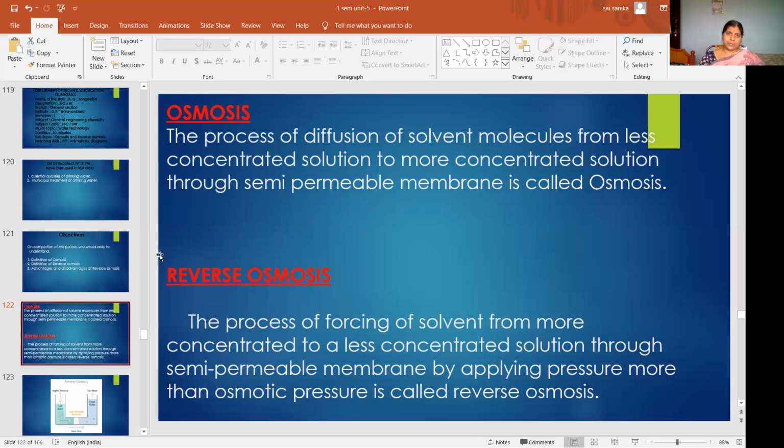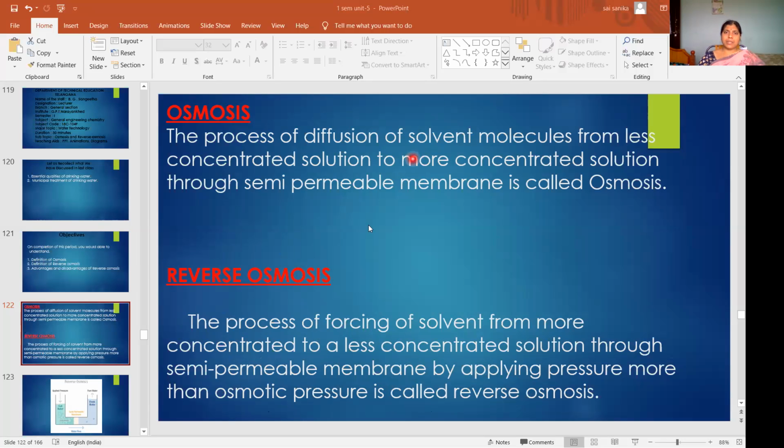Then what is reverse osmosis? In the name itself, the reverse of osmosis is called reverse osmosis. So the process of forcing solvent from a more concentrated to a less concentrated solution through a semi-permeable membrane by applying pressure more than the osmotic pressure is called reverse osmosis.